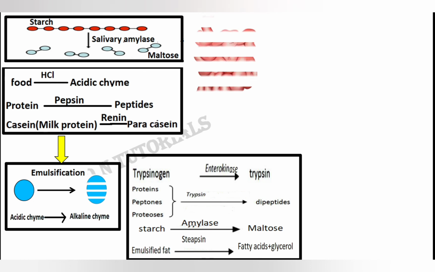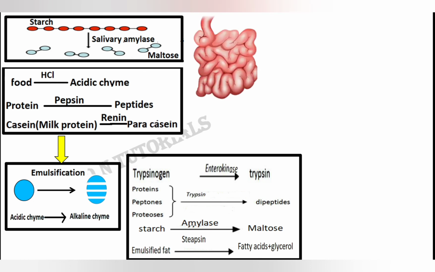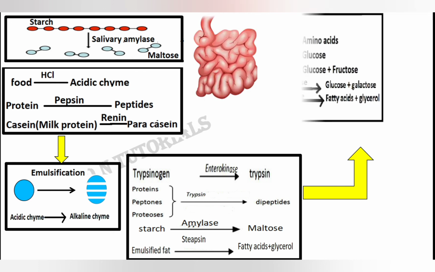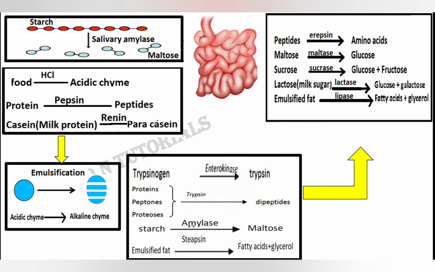Now the food will reach the ileum, which is the last part of the small intestine, and in this part the intestinal juices are secreted. Intestinal juices are also called succus entericus. Now we learn about the enzymes that are part of the intestinal juices. The enzymes are erepsin, maltase, sucrase, lactase, and lipase.